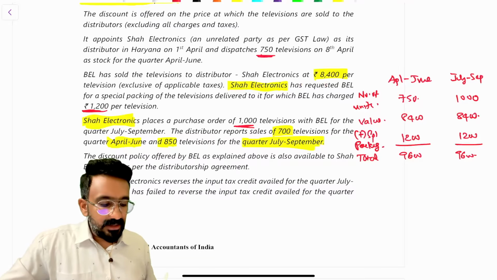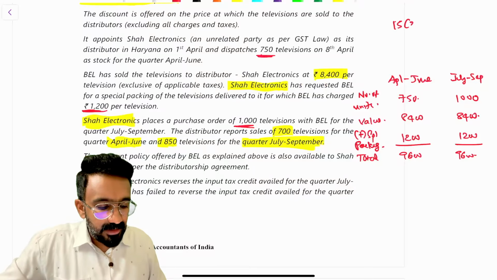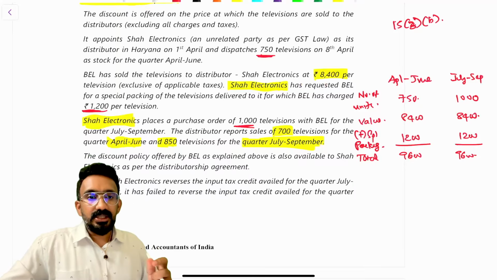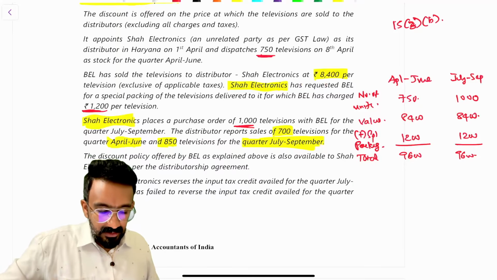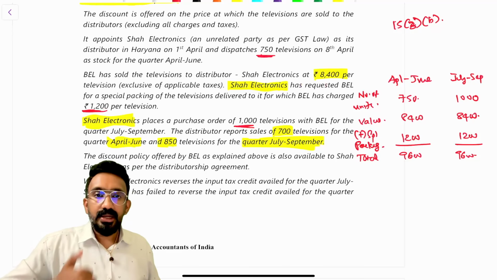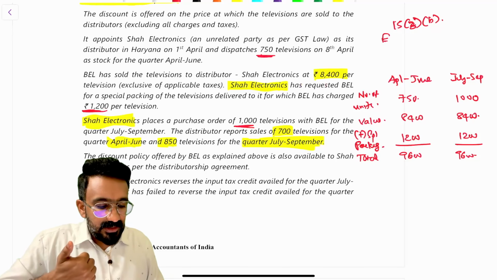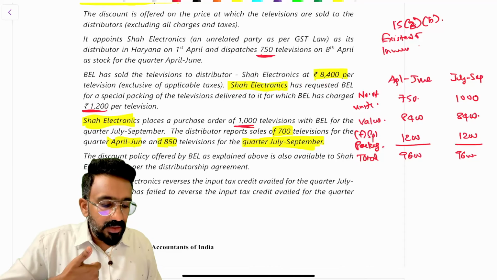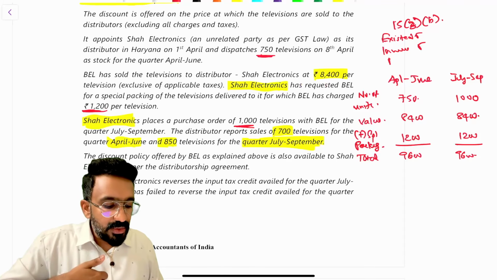This discount is given at the time of supply or after the supply? After the supply. 15 subsection 3 clause B will apply. If the discount is given after the supply, three conditions are to be satisfied to reduce that from the value. What are the three conditions? Number one, it should have existed. Is that existed? Yes. At the time of supply? Yes. Am I able to link it to an invoice? Yes, I'm able to. Proportionate reversal of ITC.